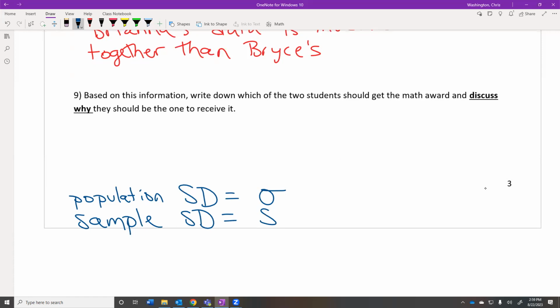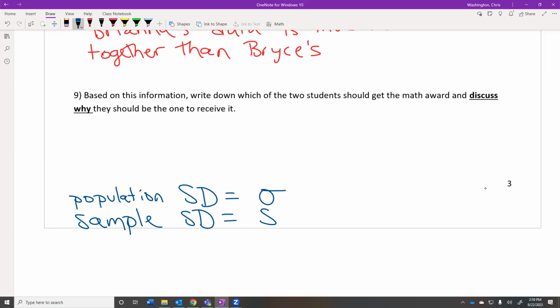You're just going to write this down. We're going to talk about it in just a second. You're just going to write on your paper, somewhere on your paper, anywhere. I don't care. On the front, on the back, it doesn't matter. But we do need to be able to differentiate between the population SD, which stands for standard deviation, and the sample standard deviation. Remember back last week, maybe the week before, we talked about population and samples, and we said numbers that describe a population, we call those parameters, and numbers that describe a sample, we call those statistics.